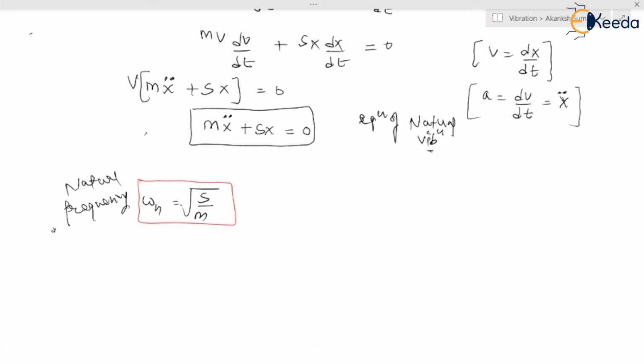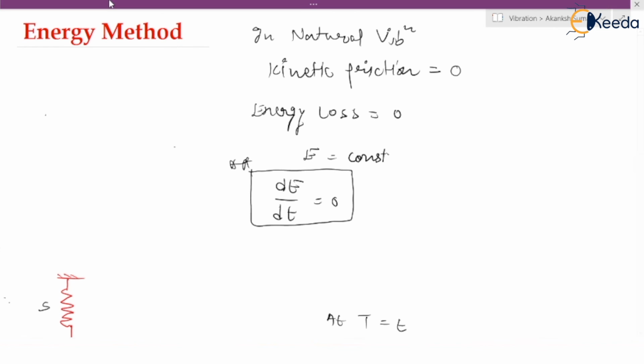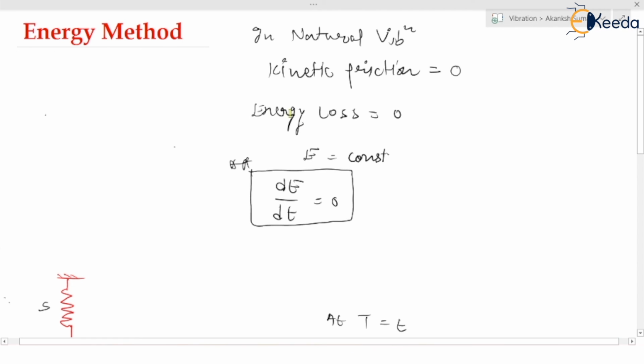I hope you understand this complete energy method, because again I'm explaining that in natural vibration there is no kinetic friction. We know that if there is kinetic friction, there will be energy loss. If there is no kinetic friction, there is no energy loss. If the energy loss is 0, that means energy is constant. So in the mathematical expression, I can write dE upon dt is equal to 0. Yes or no? That is the energy method. You can say this is the main concept of the energy method.